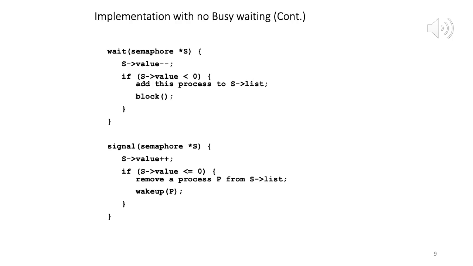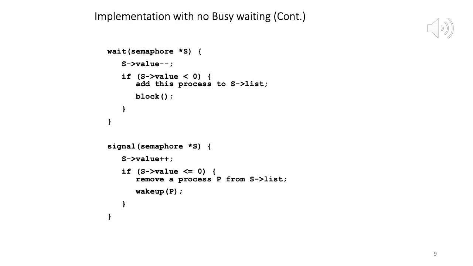Okay. So P2 acquires the lock, does whatever it needs with the critical section, and then does a signal. So P2 does signal. Now the value is increased by 1. So from minus 1 the value changes to 0. If value is less than or equal to 0, yes, it's equal to 0. Remove a process from the list. Remove P3 from the list. Wake up P3. Right? Now P3 is woken up. Now it can acquire the lock. P2 has released it.